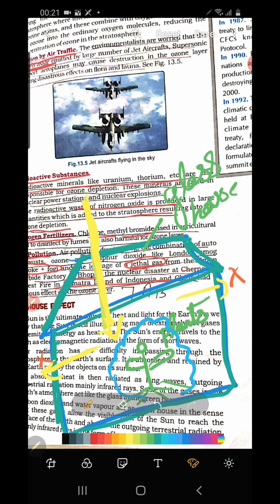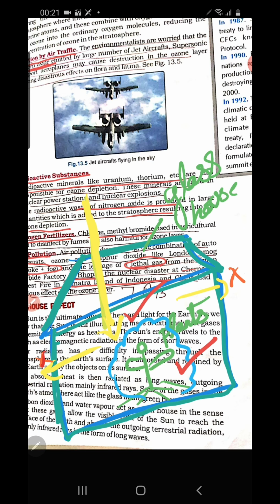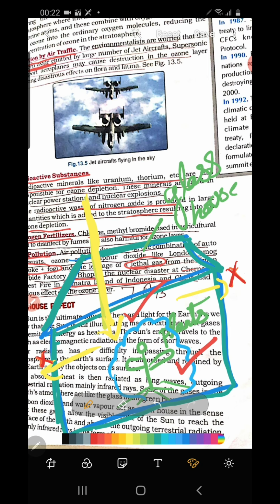Understood? So you understood how this glass house creates a favorable atmospheric condition for the growth of plants. Because it allows the heat energy to enter but does not allow it to escape, an optimum temperature is retained inside the glass house, which is very favorable for the growth of the plant.